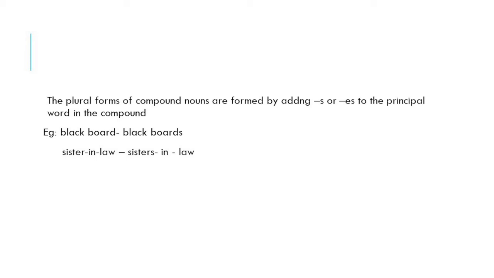Sister-in-law. This is another compound word. Its plural is formed by adding s to the principal word. Here the principal word is sister. So, its plural is sisters-in-law. So, in the case of compound nouns, their plurals are formed by adding s or es to the principal word in the compound.